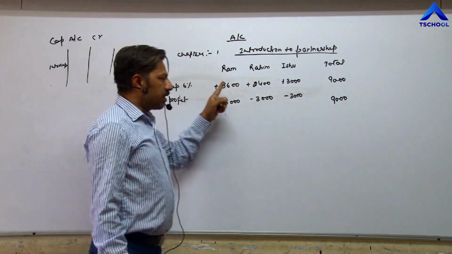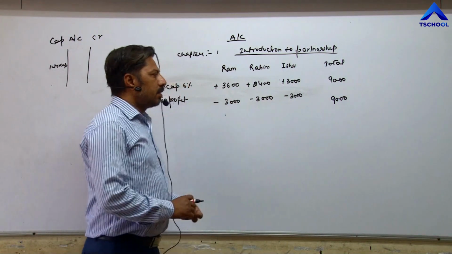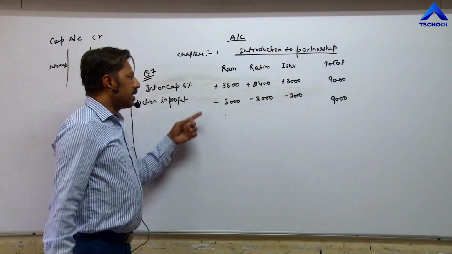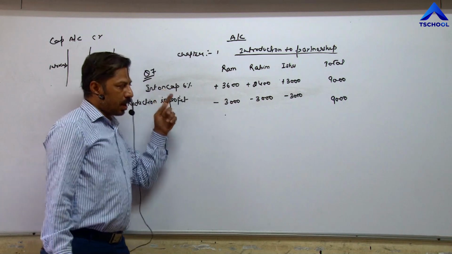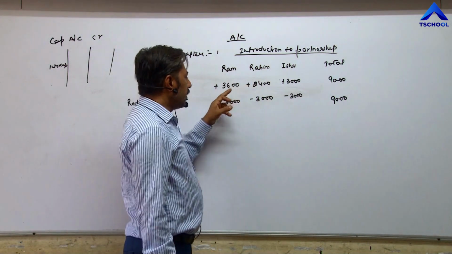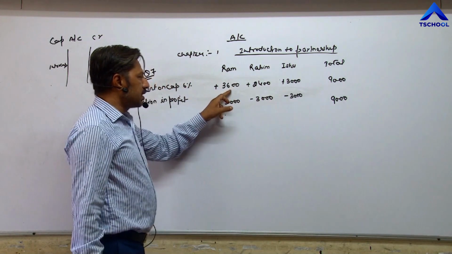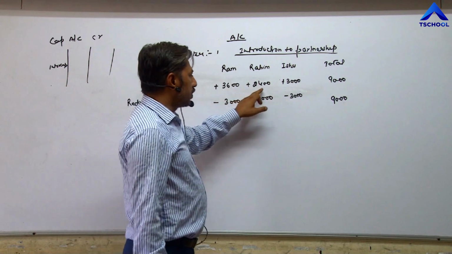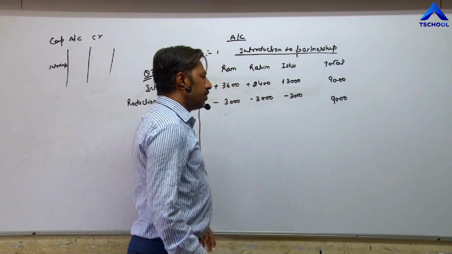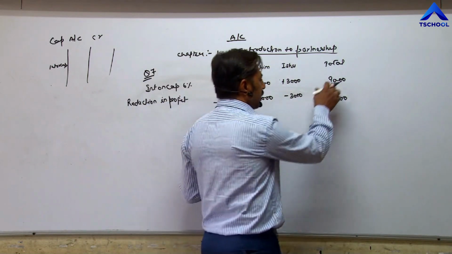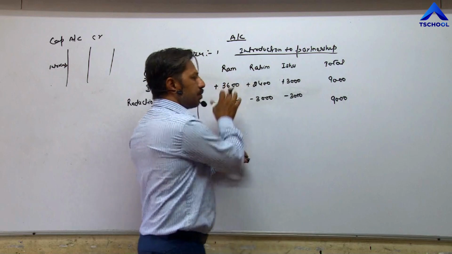So after distribution of profit, partners realize that interest on capital is missed out, means they have not taken interest on capital. So now the firm is paying interest on capital, means 3,600 rupees to Ram, 2,400 rupees to Rahim, and 3,000 rupees to Ishu. Means the firm has paid 9,000 rupees in total.